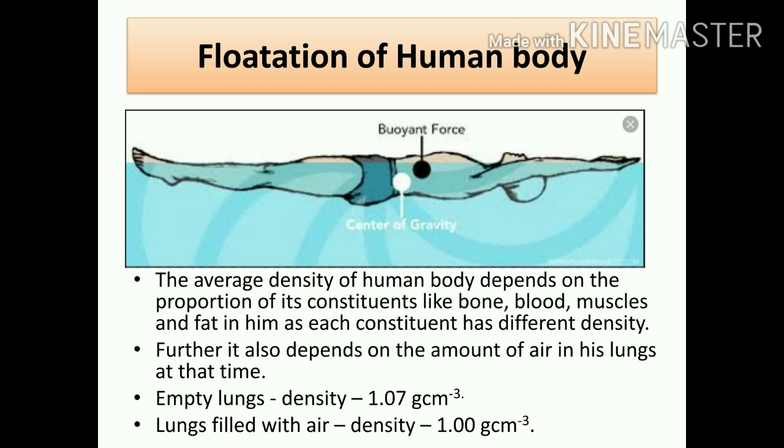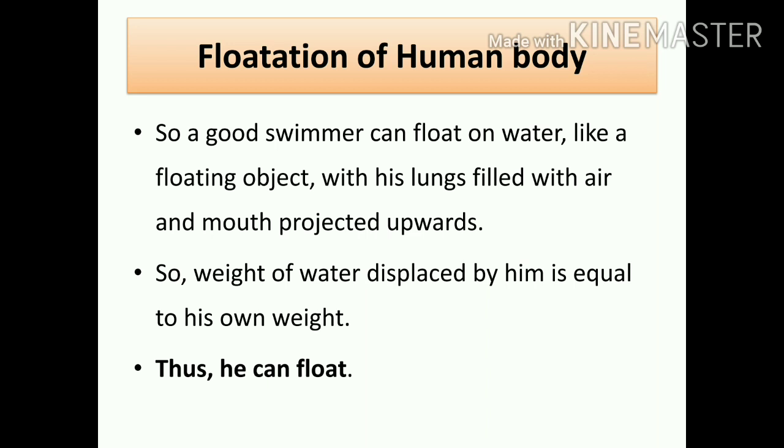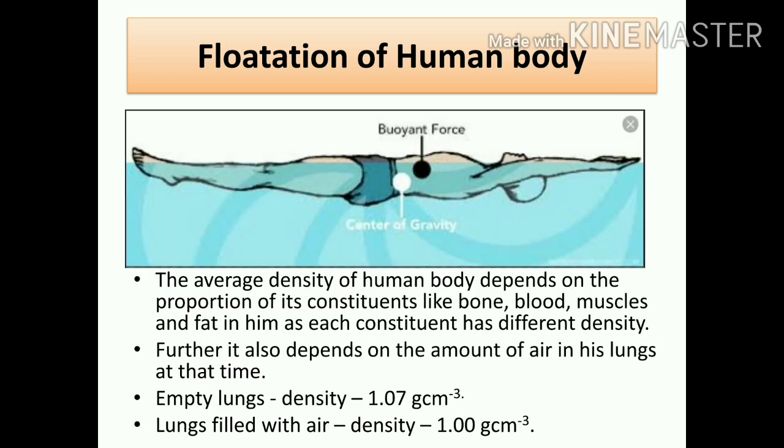Whenever his lungs are filled with air, his body's density becomes equal to the density of water, so that person can float very easily. So a good swimmer can float on water like a floating object, with his lungs filled with air and the mouth projected upwards. You can see this person's mouth is projected upwards, so that he can continuously breathe.